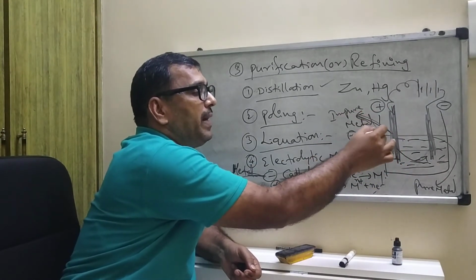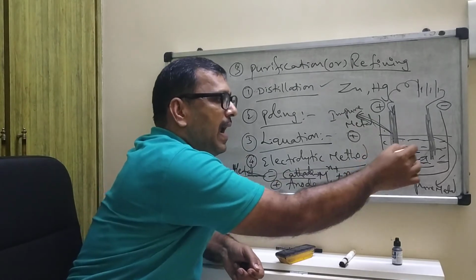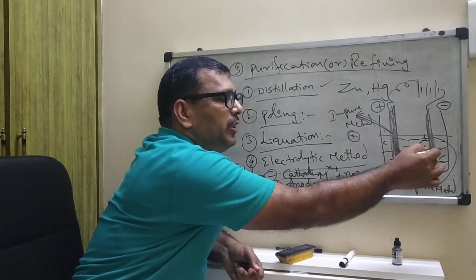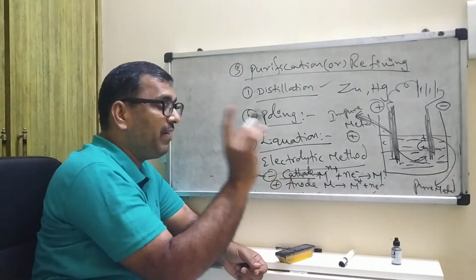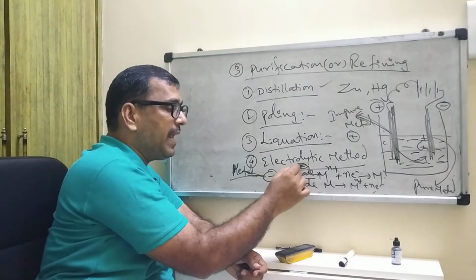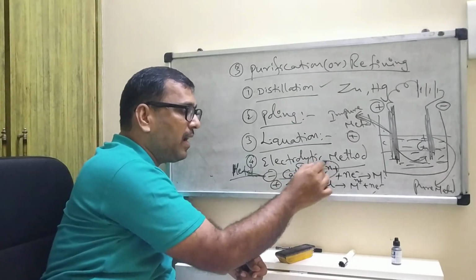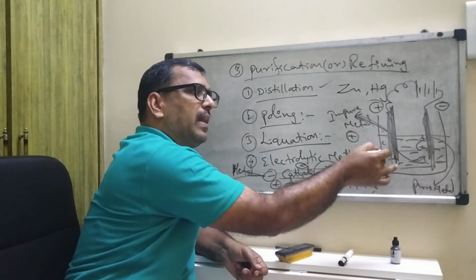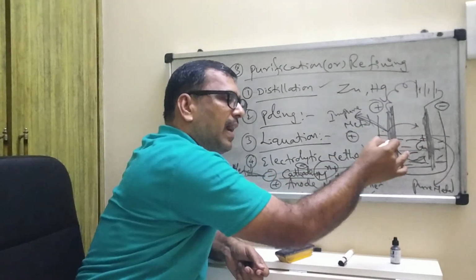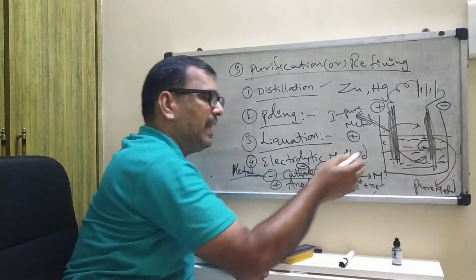From this impure metal, they are dissolved and attracted towards the negative electrode. Suppose you take copper ions, or any metal. Very important, the cathode is negative. That is why metal ions are attracted towards it. This is pure metal, this is impure metal. From this impure metal, ions are attracted and collected at the cathode.